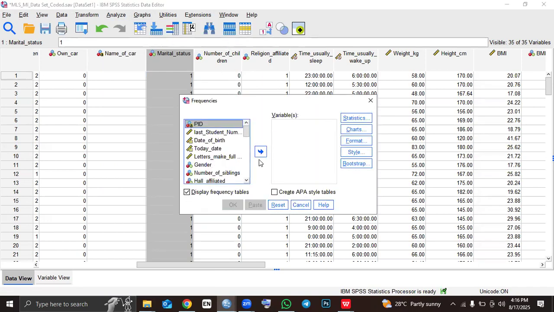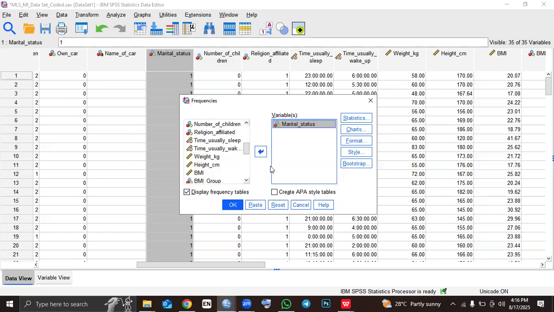So I'll reset this and put marital status there. In order to find marital status, you can just click M on your keyboard. It will move to the next M. So good, marital status. Once we find marital status, we just move it to the variable there and make sure that we have ticked display frequency tables. Then we click OK.